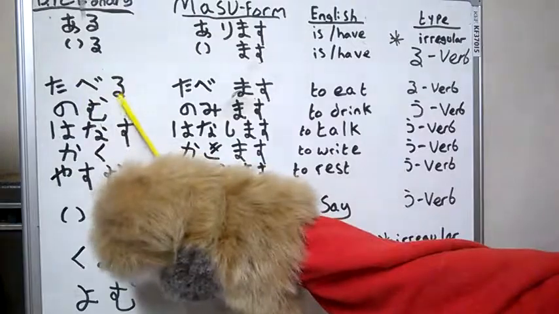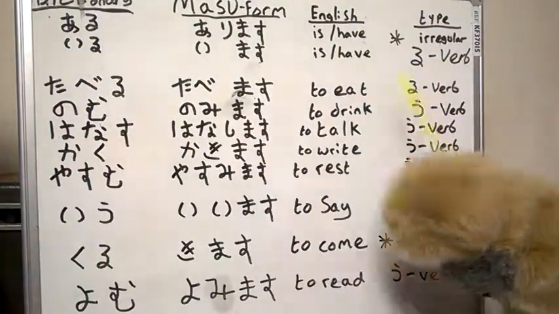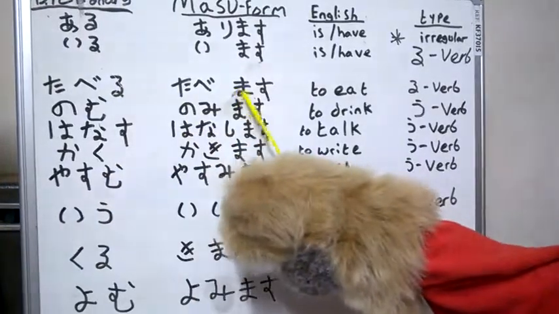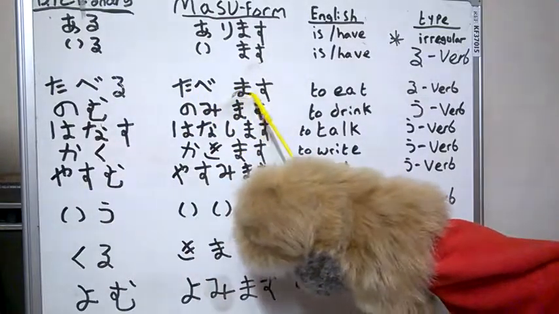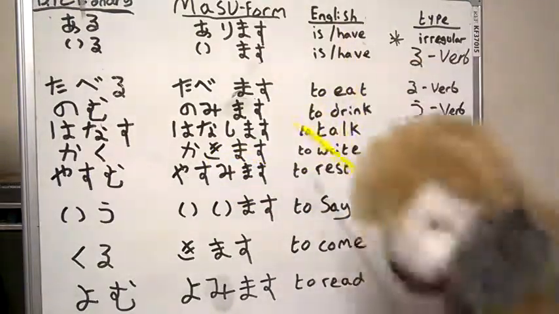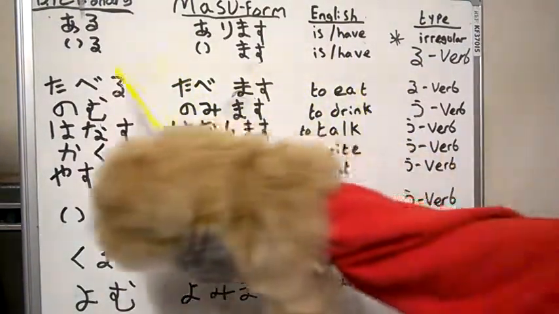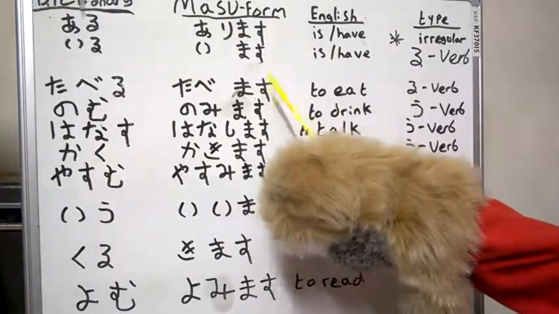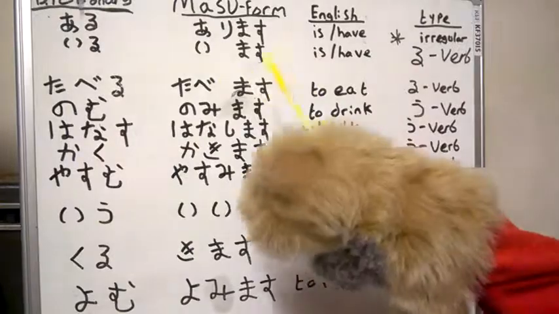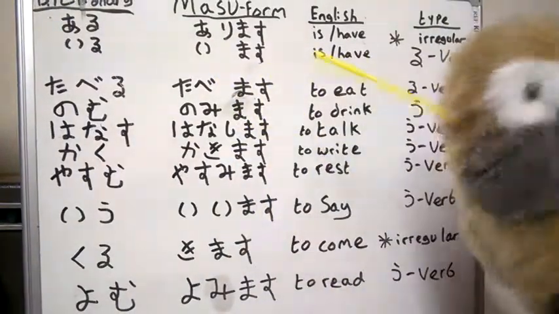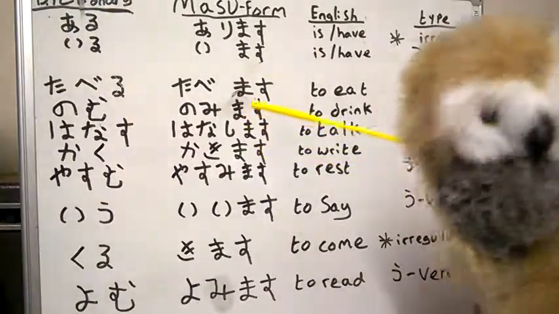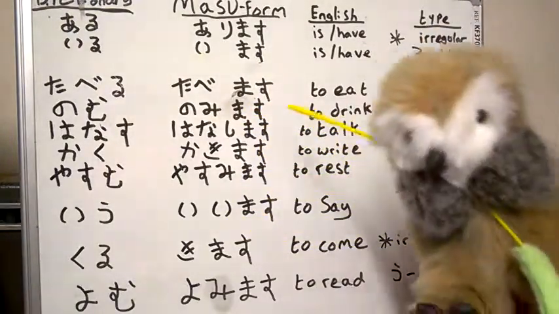So taberu, ru verb. For this, you take off the ru, put masu, tabemasu. That's to eat, just like the last video was, about sentences with eating. So tabemasu is to eat now, or in future, tabemashita, you ate. Tabemasen, you didn't eat, or you don't eat. Tabemasen deshita, you did not eat at that time.